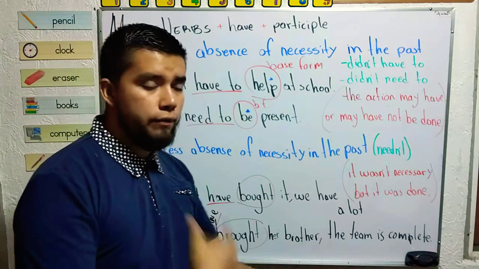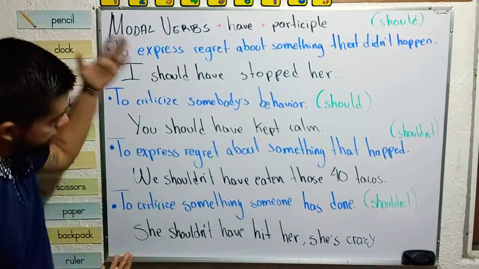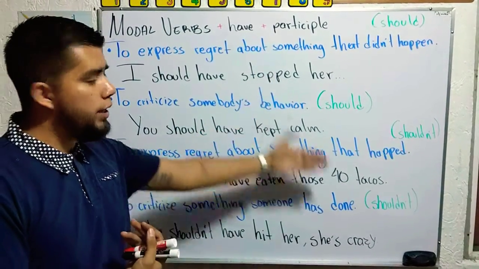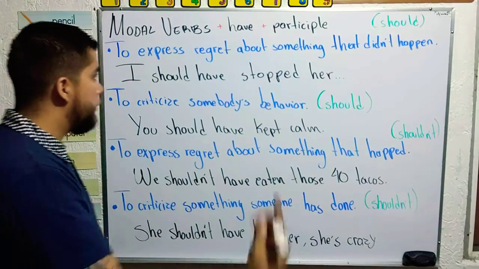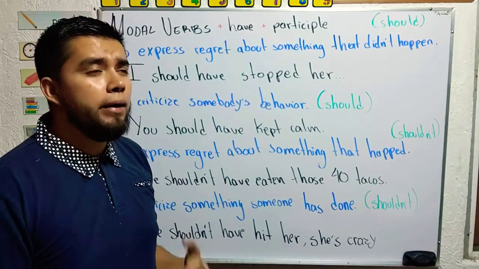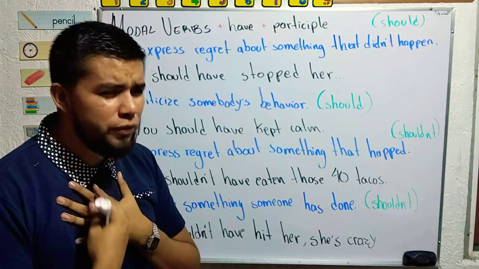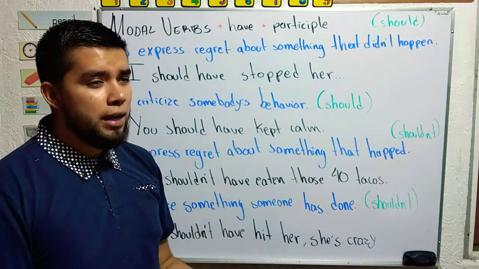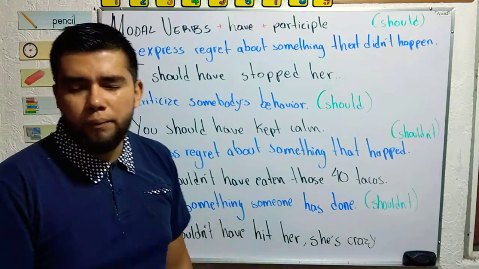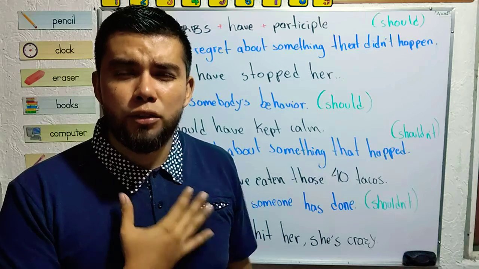So wait a minute, we have two more. Okay, finally. Here we have a lot of information, but it's very easy to understand. We're going to check should and shouldn't. Four different scenarios. The first one, to express regret about something that didn't happen. Regret is this sensation that you punish yourself, like, "Oh no, I feel regret for not doing something." Imagine you see a person on the street asking for money and you say no, but then you walk and you feel regret, like, "Oh, I should have given them money." So that is regret.